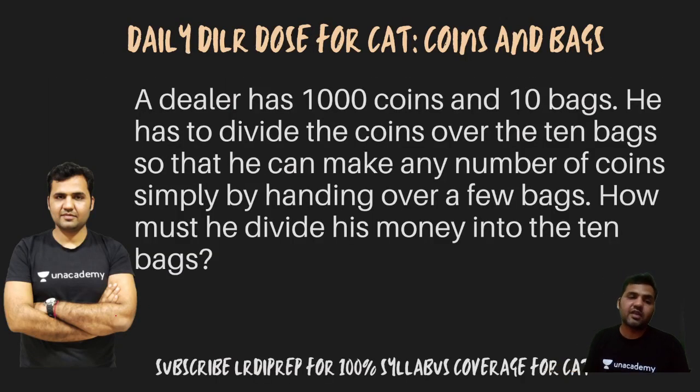Now let's have a look at this puzzle. What does this say? It says a dealer has 1000 coins and 10 bags. He has to divide the coins over the 10 bags so that he can make any number of coins simply by handing over a few bags. How must he divide his money into the bags?